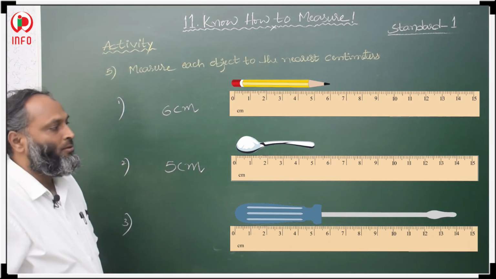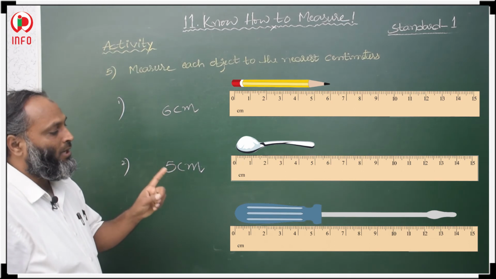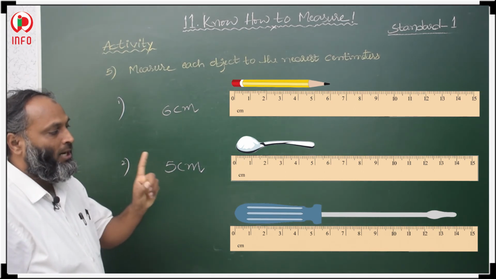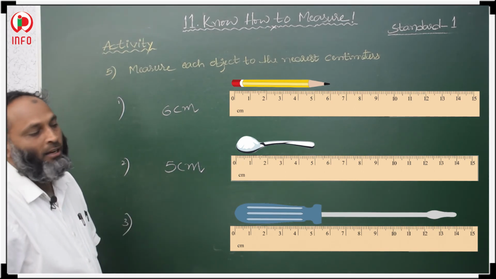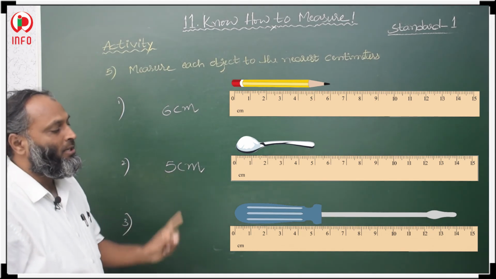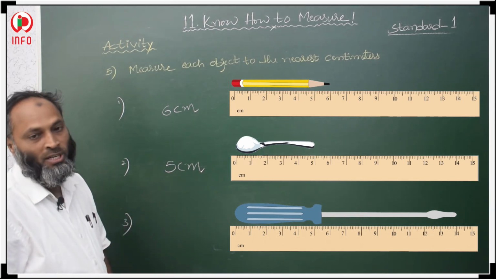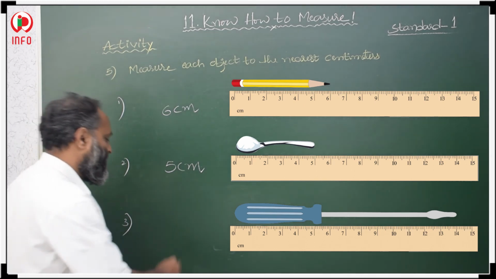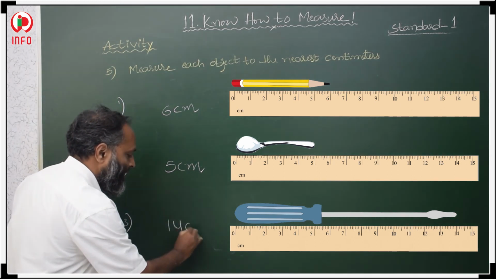Third object, screwdriver. On the scale, the first end is at 0 and the last end is at 14, 0 to 14. It means the total length of this screwdriver is 14 centimeters.